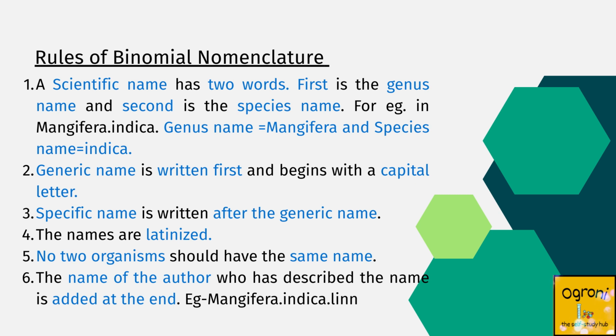Number 2. The generic name is written first and its first letter is a capital letter. Number 3. The specific name is written after the generic name. Number 4. The names are derived from the Latin language or are Latinized. Number 5. No two plants or animals should have the same name. Number 6. The name of the author who first described the species is added at the end. For example, Linn. Linn was a person who described this name.